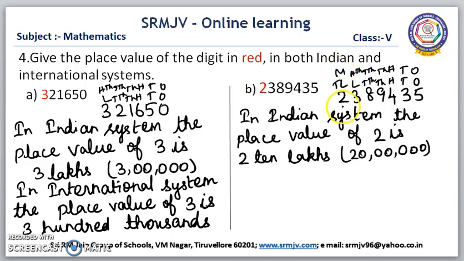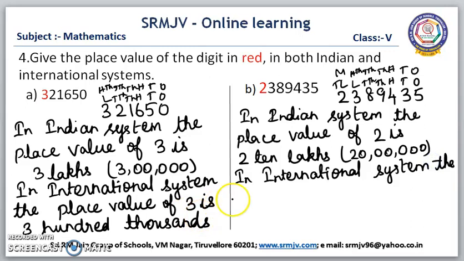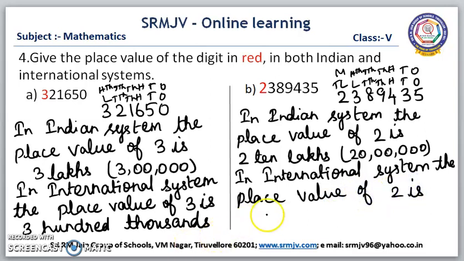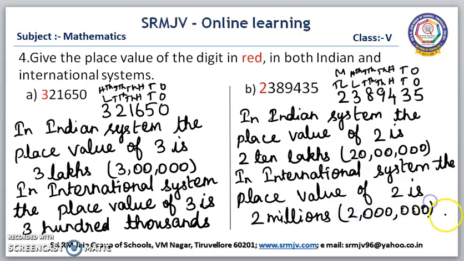In the international system, the place value of 2 is 2 million. In number, we can write as 2 million. Was it clear, children? Shall we go to the next one?